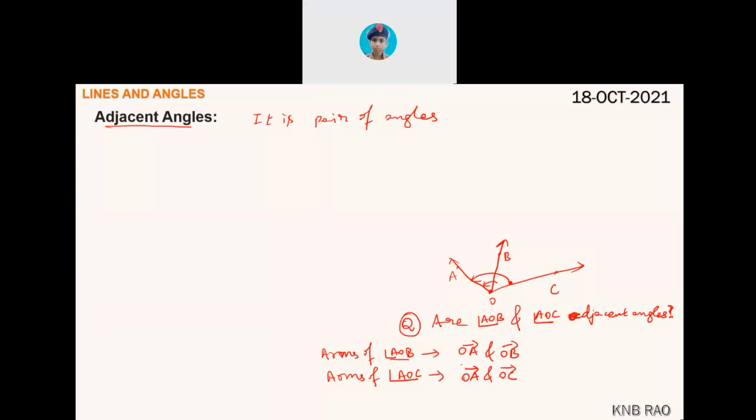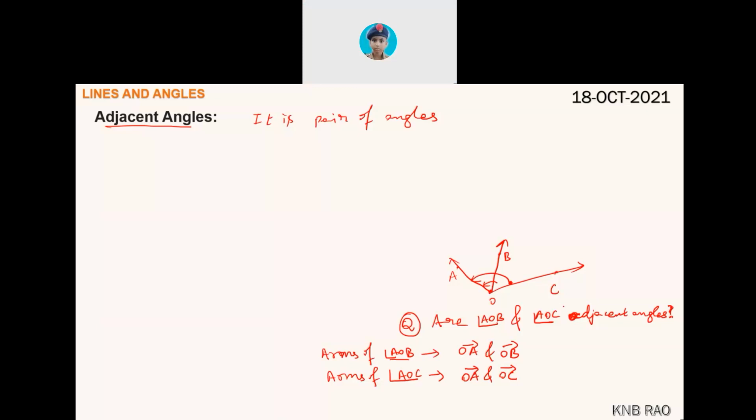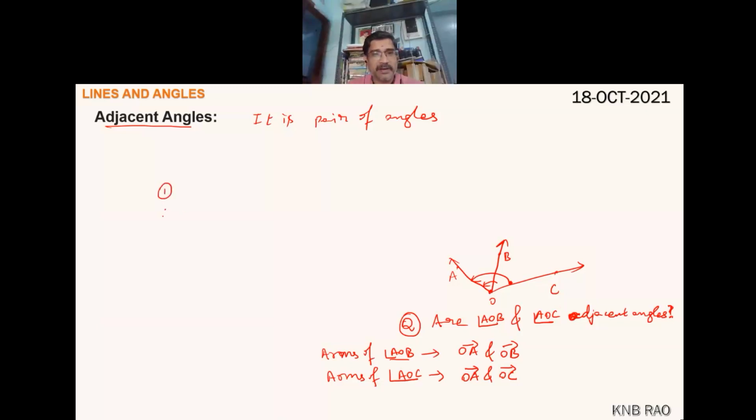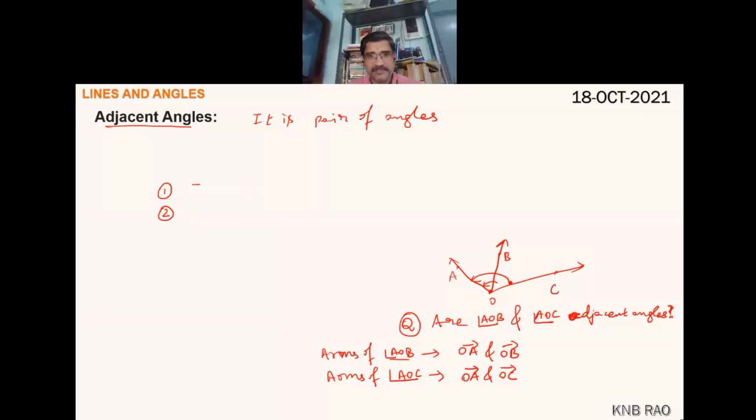Now they have a common arm, na? As you said, then they must be adjacent. Sir, but the non-common arm should be on one side, one here, and another on the other side. Here, remember, there are two conditions, not one condition. Condition one, they have a common arm. This is condition one.